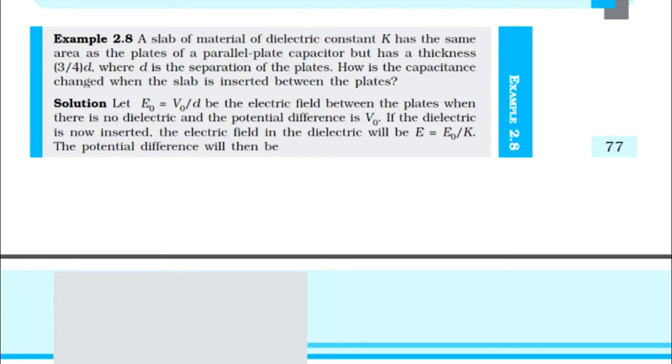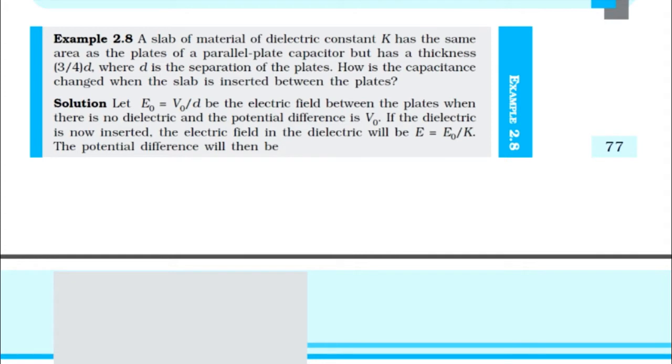That is the question. That means, as in the usual situation for a parallel plate capacitor, the space in between the plates is filled with a dielectric medium. But there is a speciality. The dielectric medium does not fully occupy the space between the plates, only 3/4 of the thickness.